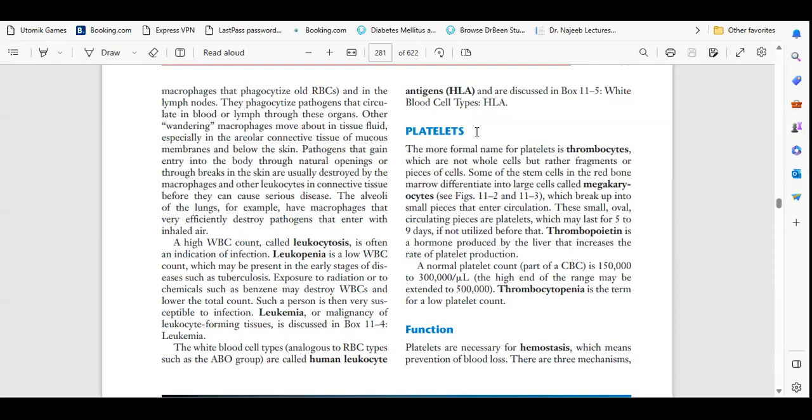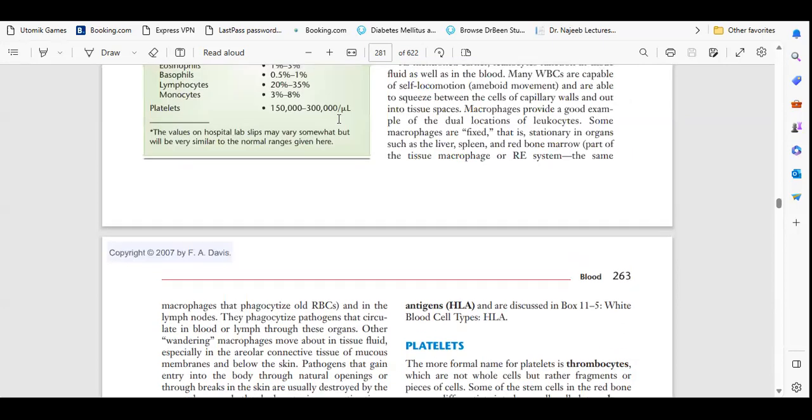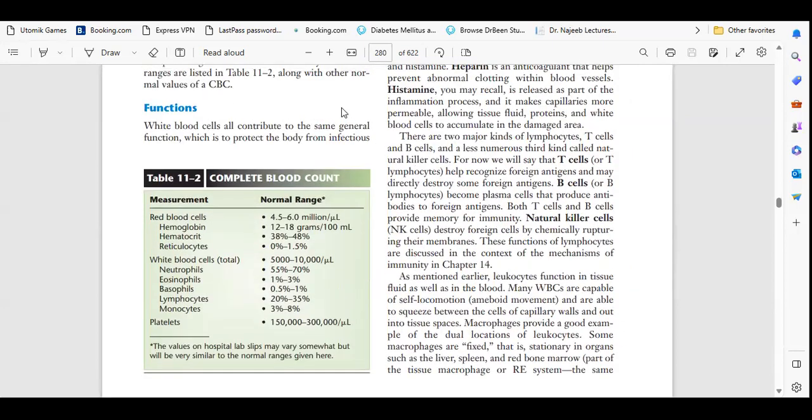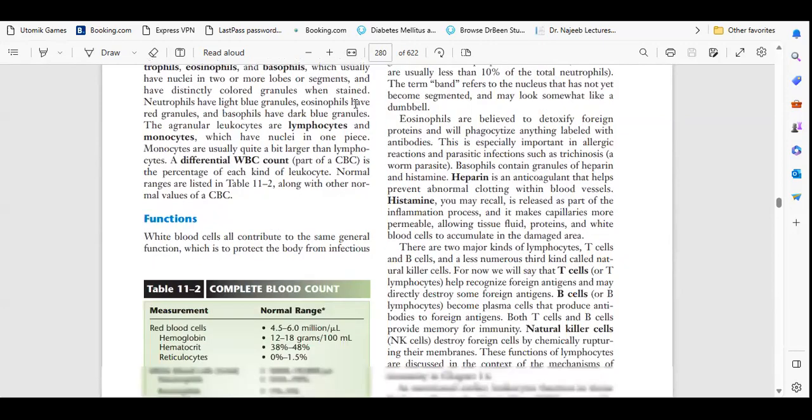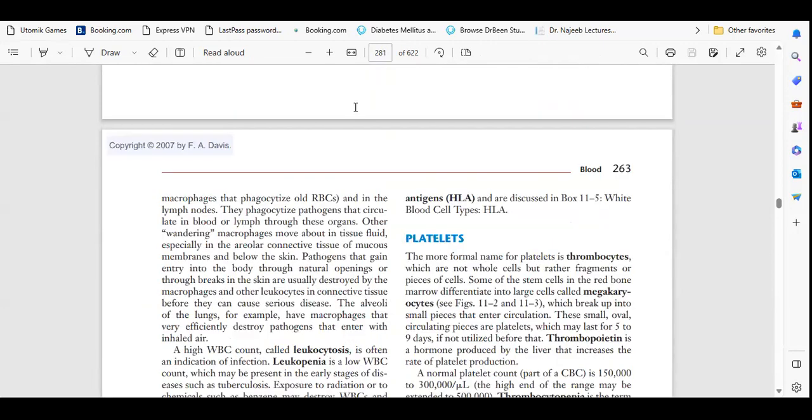So today we will talk about platelets. Basically, in the blood cells we have WBC, RBC, and platelets. So WBC and RBC are completed. So now we will talk about platelets. Basically, all these three